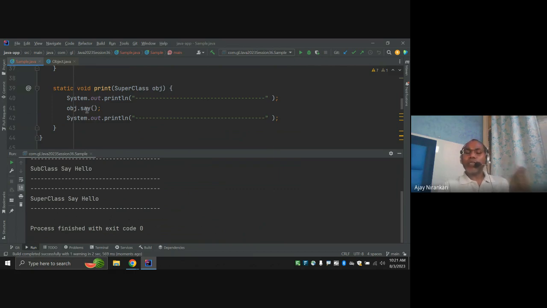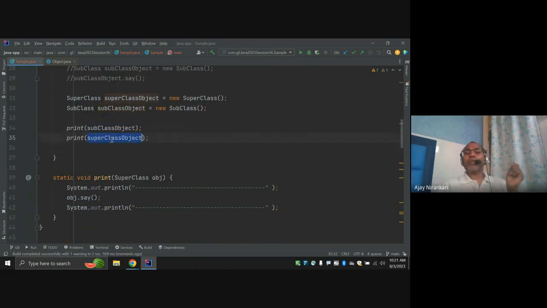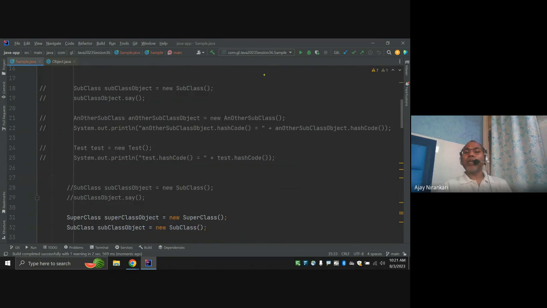According to the situation, the same line sometimes prints subclass, sometimes superclass say hello. Why? Because of the object you are passing here. So this is polymorphism.